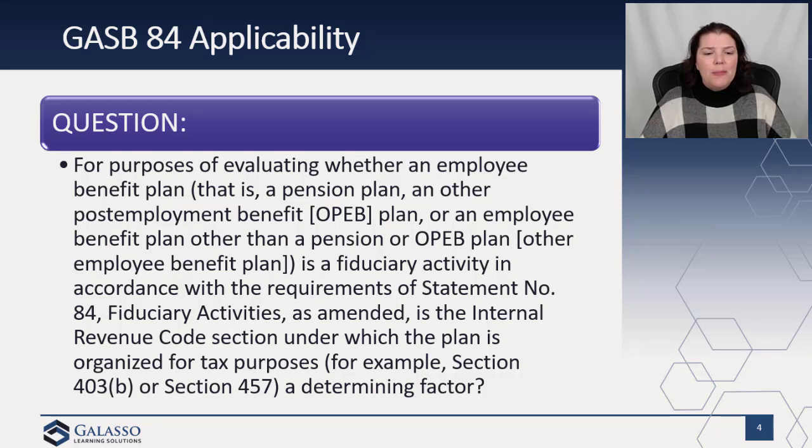The first one: for purposes of evaluating whether an employee benefit plan, which could be a pension plan or an OPEB plan, or some other employee benefit plan like a 457 plan, is a fiduciary activity in accordance with the requirements of Statement 84, is the Internal Revenue Code section 403(b) or 457 a determining factor? And clearly the answer here is no, right? You have to look instead at the characteristics laid out and identified in 84 to determine whether something is a fiduciary activity for financial reporting purposes. We do not use the tax code as the driver here.